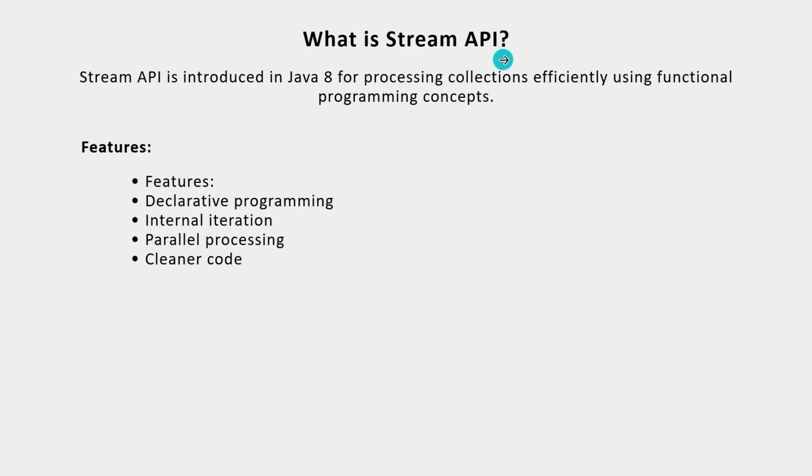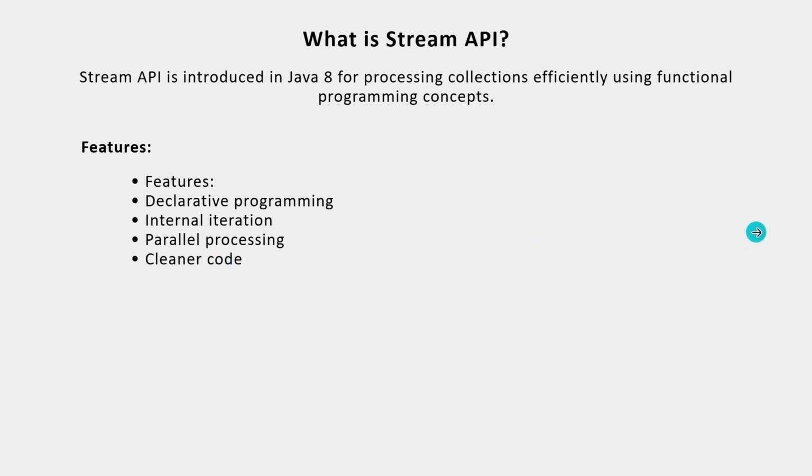So what is Stream API? This is a very important question from an interview perspective. Stream API was introduced in Java 8 for processing collections efficiently using functional programming concepts. Primarily, if you have a collection and you want to apply some processing on it, like filtration or converting data, you have to use streams. The features of Stream API are declarative programming, internal iteration, parallel processing, and cleaner code.